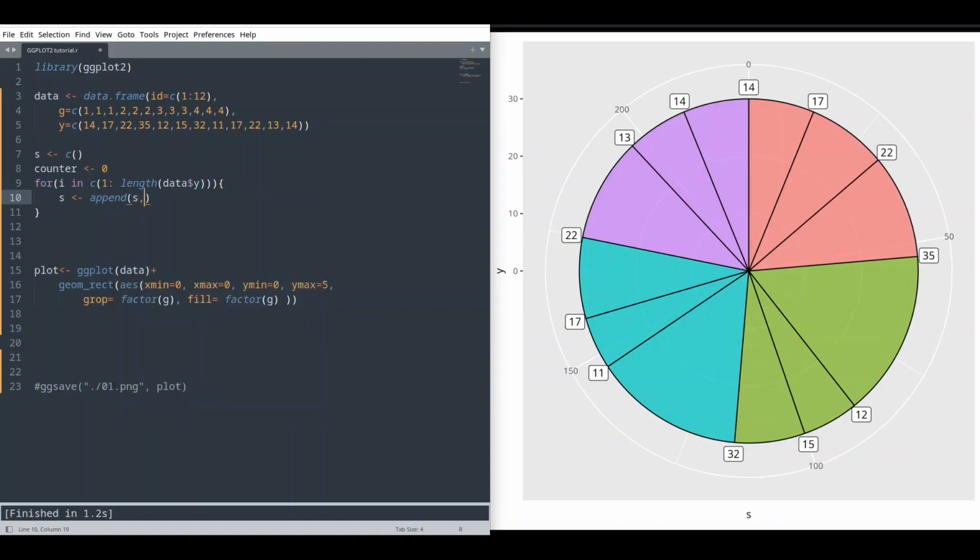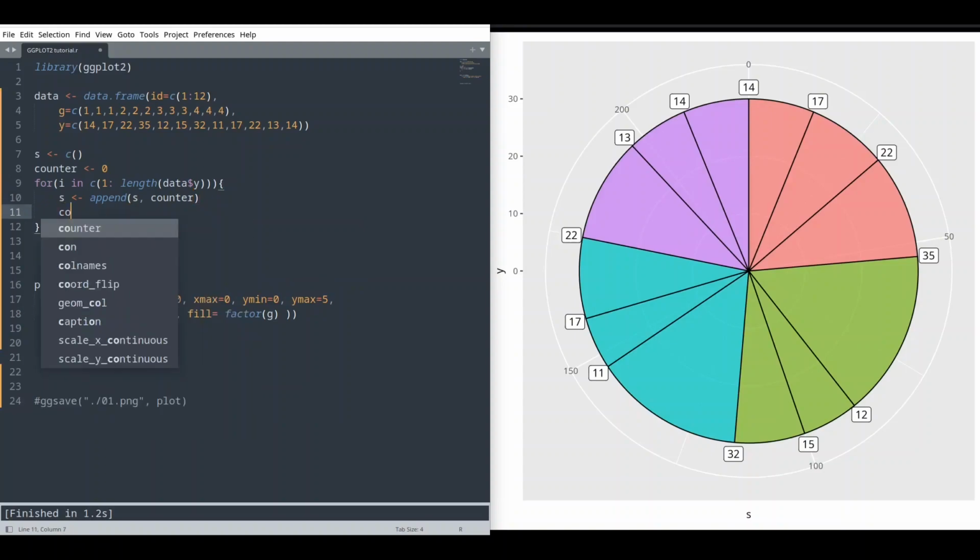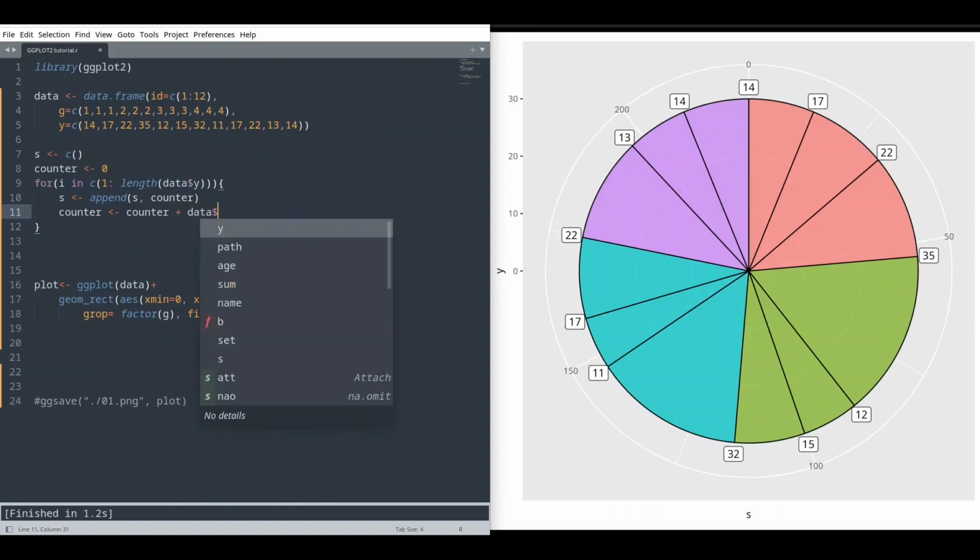So we are going to append to collection s value of counter, and now in next iteration actual value of counter is going to be counter plus data y with index i.